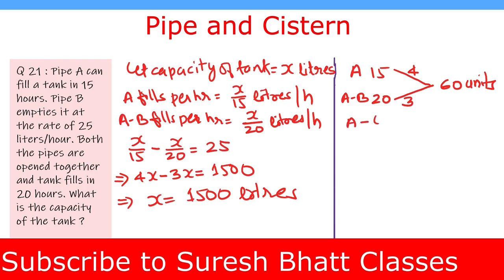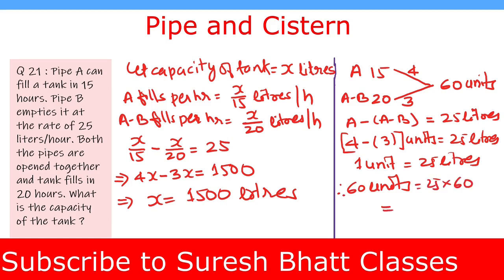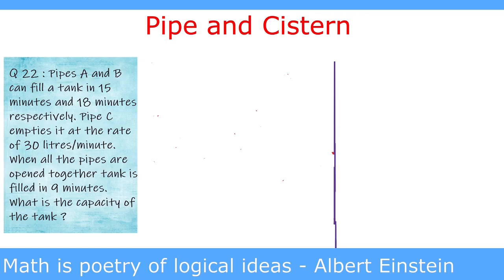A minus B equal to 25 liters. We put the value of A, which is 4 units, minus A minus B, which is 3 units, equal to 25 liters. This is 4 minus 3, which is 1 unit, equal to 25 liters. Therefore, the total capacity of the tank is 60 units. Therefore, 60 units equal to 25 multiplied by 60 equal to 1500 liters. This way we can solve it by LCM method as well. We go to the next question.